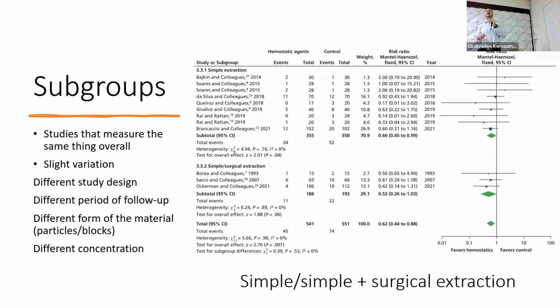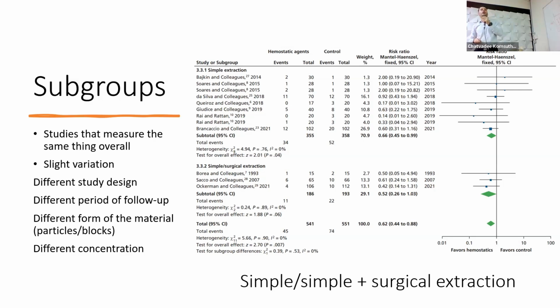Like I have 5 studies that reported the percentage of bone formation at 3 months, and 5 studies that reported the percentage of bone formation at 4 months. So they're all reporting the percentage of bone formation, but at a different time period. So I can include those studies all together to get the final result, but I can also divide them into what I call subgroups to get each result from the very, very similar studies.